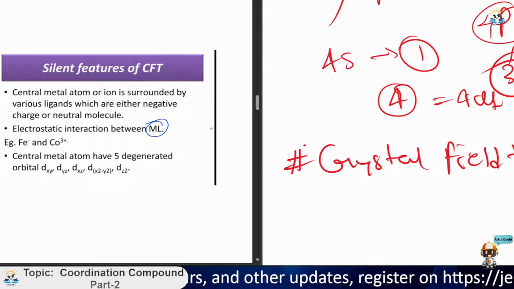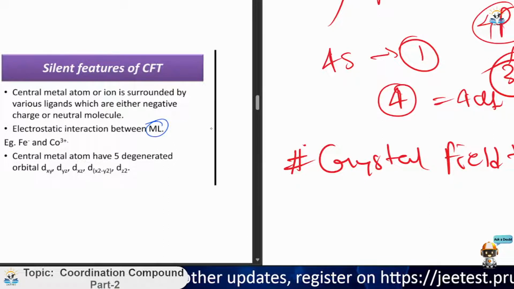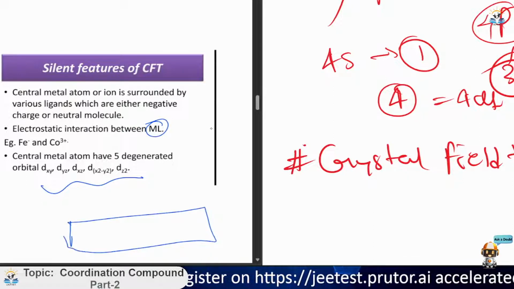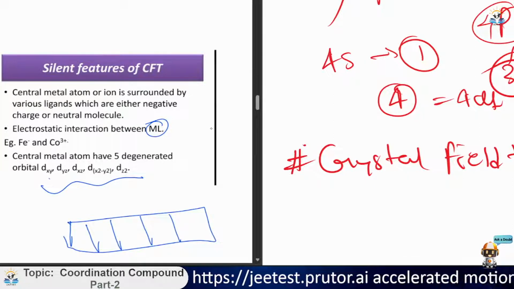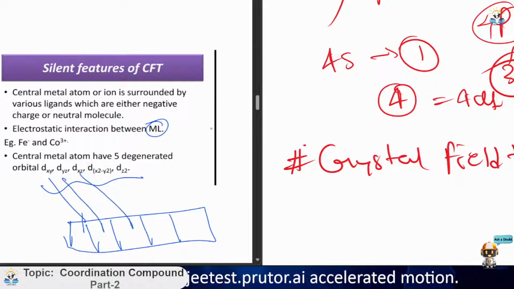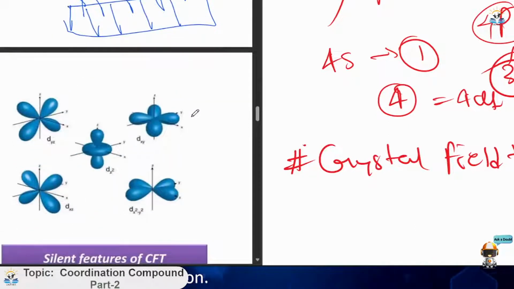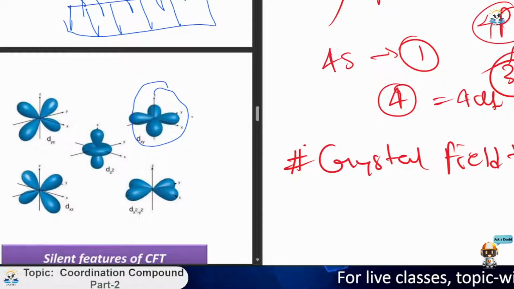Now, the central metal atom has 5 degenerate orbitals. It is true that if we have a d orbital, 1 2 3 4 5, these are dxy, dyz, dxz, dx square minus y square, dz square. Based on these different degenerate orbitals, we have different structures. If we start from dxy, it is simply a double dumbbell shape, but between the axes, not on the axes.